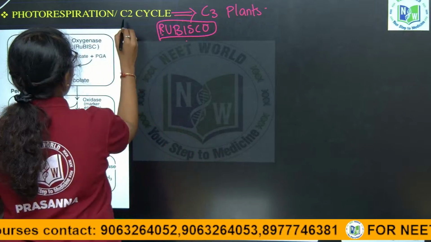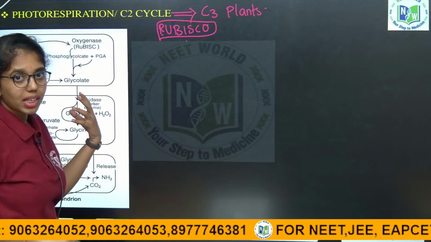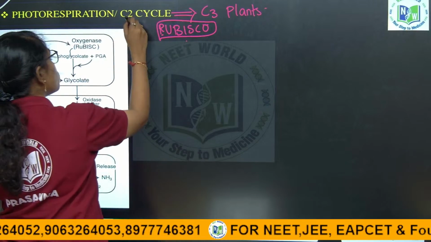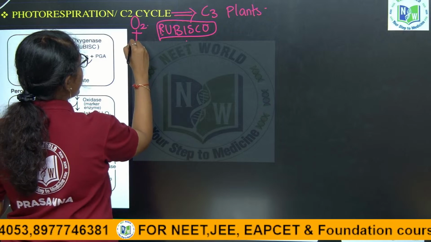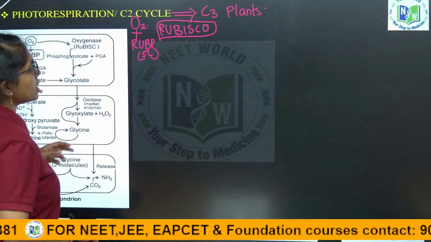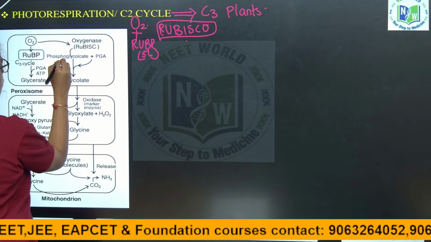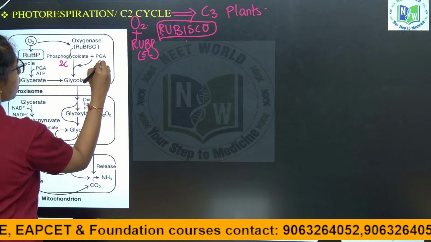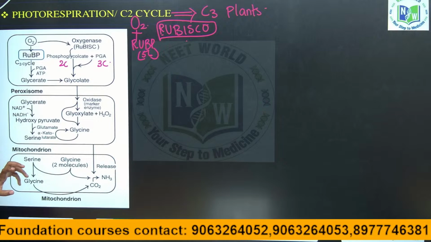So when carbon dioxide concentration is less and there is more oxygen present in the atmosphere, oxygen binds with RuBP, which is a 5 carbon compound. This results in the formation of one molecule of phosphoglycolate, which is a 2 carbon compound, and one molecule of phosphoglyceric acid, that is a 3 carbon compound, okay.